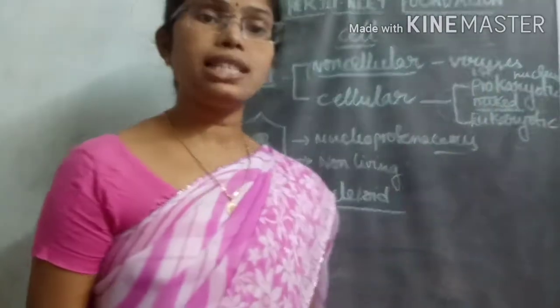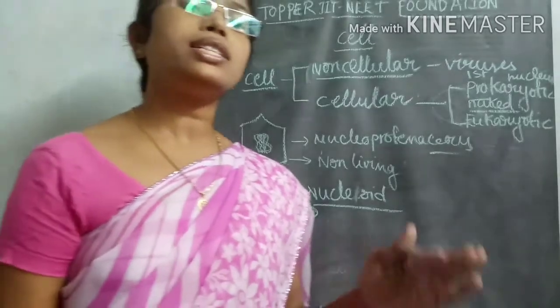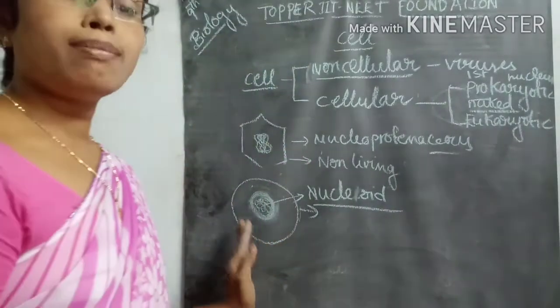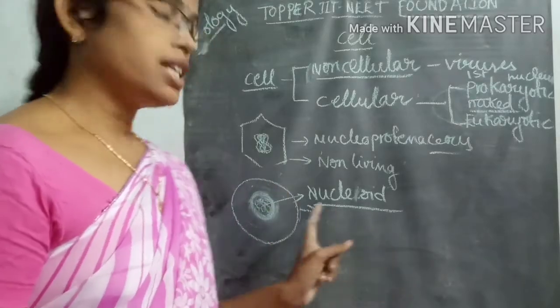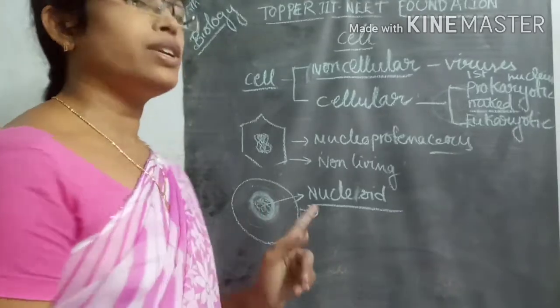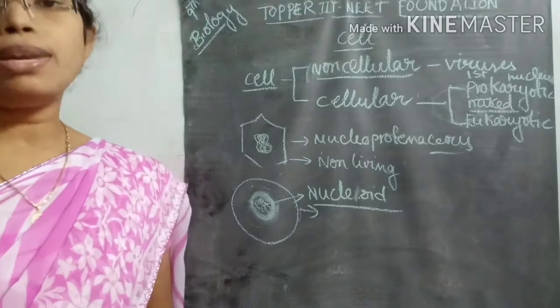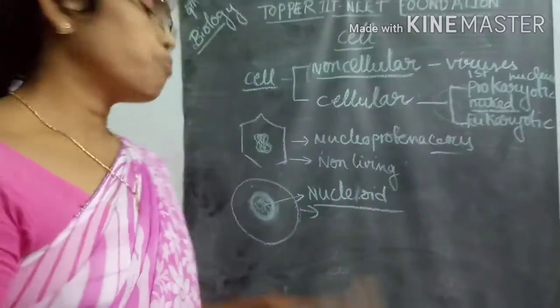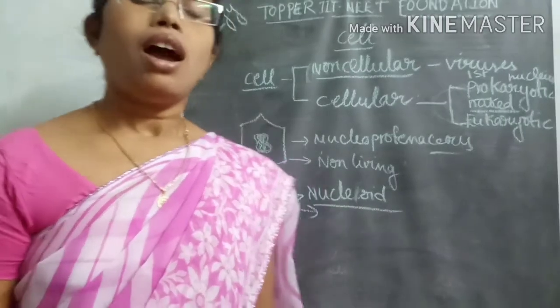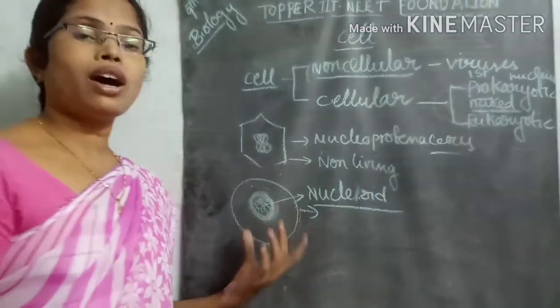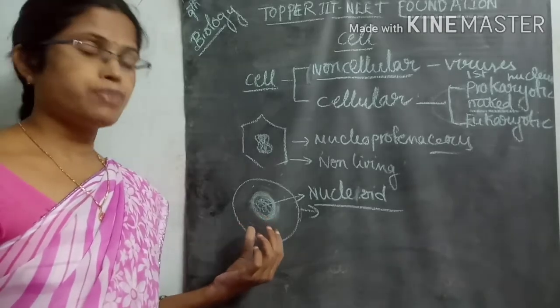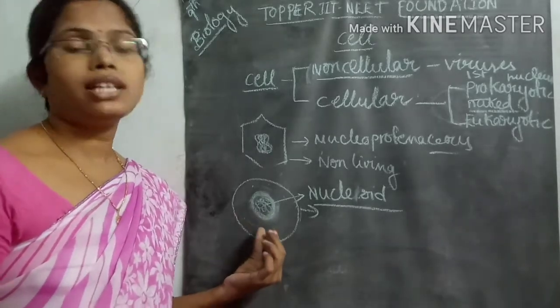In these cells the nucleus is not surrounded by a nuclear membrane. Genetic material is there, but it is not surrounded by a nuclear membrane, and mitochondria, ribosomes, lysosomes are also absent.